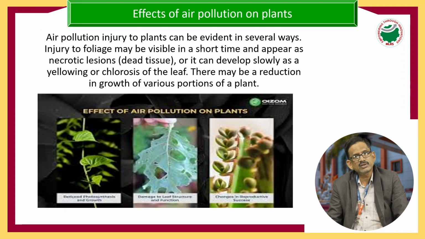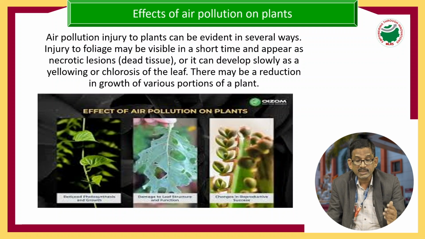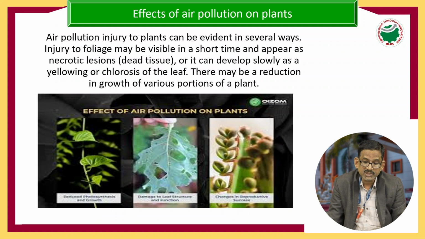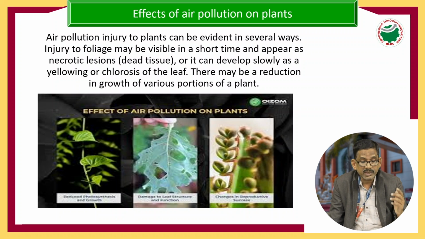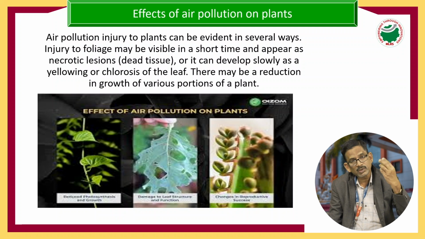Next, effects of air pollution on plants. Plants are also affected by air pollution. Air pollution injury to plants can be evident in several ways. Injury to the foliage may be visible in a short time and appear as dead tissue, or can develop slowly as yellowing, chlorosis, of the leaf. There may be a reduction in the growth of various portions of the plants.